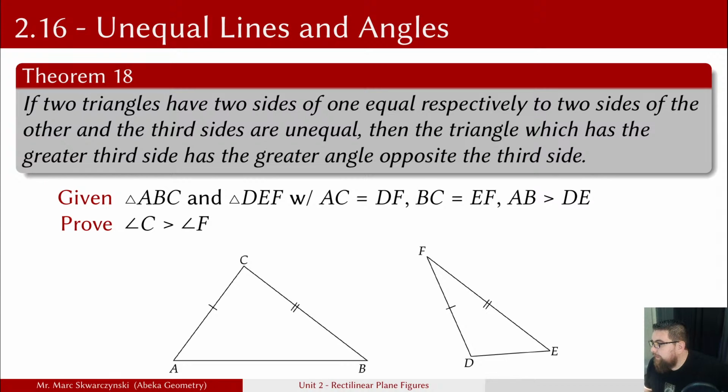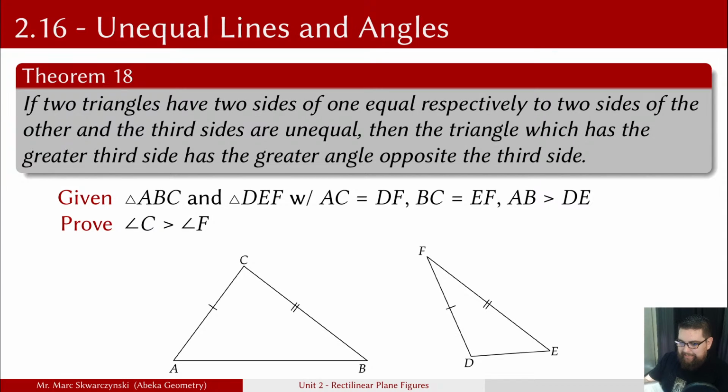If two triangles have two sides of one equal respectively to two sides of the other, and the third sides are unequal, then the angle which has the greater third side has the greater angle opposite the third side. We prove this by contradiction because basically in order for anything else to be true, it would contradict Theorem 17. Okay, we could go through and read it if you want, but there it is. All right, that's where I'm going to leave that. Let's go on to 216, number 8.